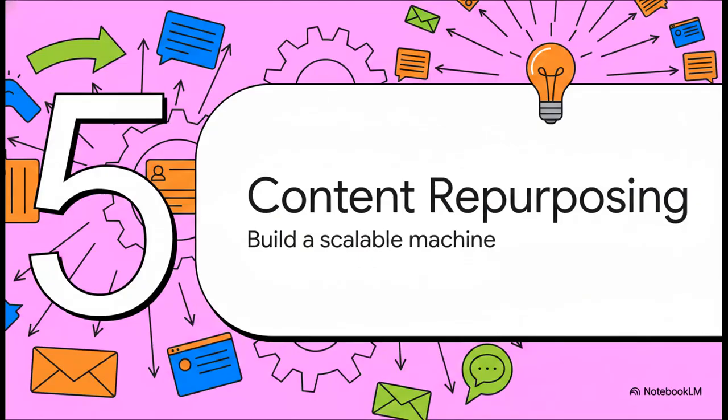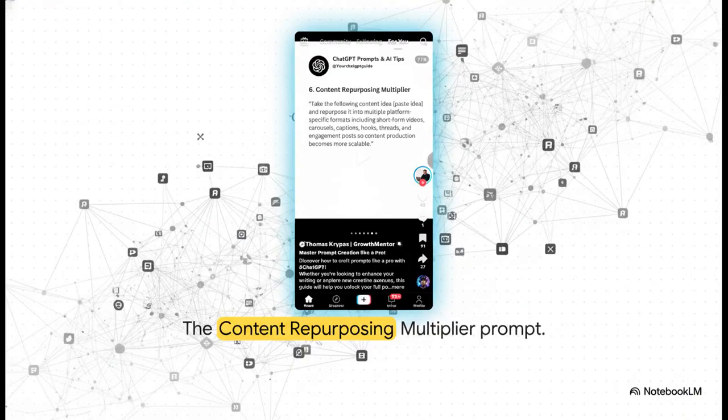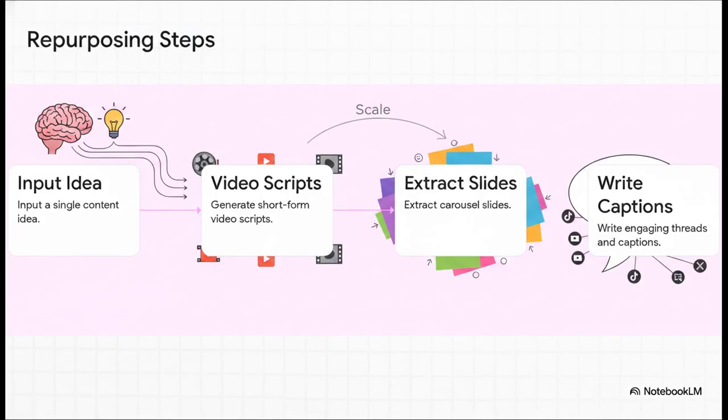Section 5, Scaling with Content Repurposing. Turning one idea into a scalable machine. Elite content operators don't just work harder, right? They scale smarter. And here is the final piece of the master framework, the content repurposing multiplier prompt. Once you have a piece of content that you absolutely know works, you feed it straight into this prompt, and the AI instantly formats that single winning idea for multi-platform distribution. This creates such a powerful cascade effect.